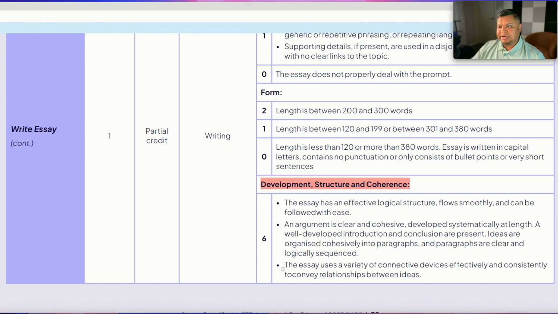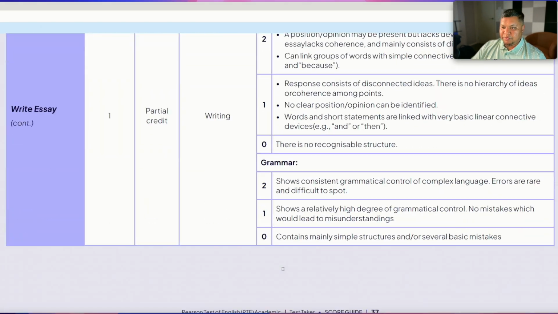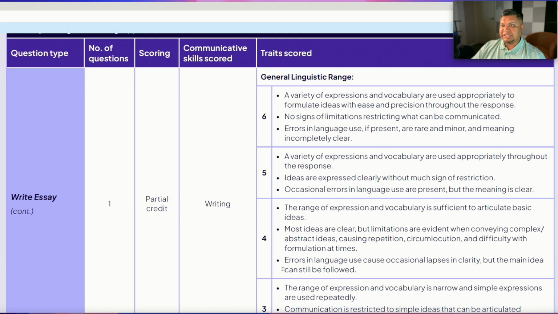One more change here is your general linguistic range, which is another marking criteria that will be overseen by human interaction or a human evaluator. And in this general linguistic range, you used to get 2 marks. Now you will get 6 marks.